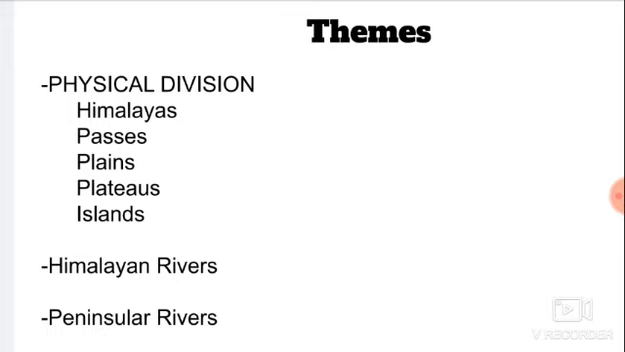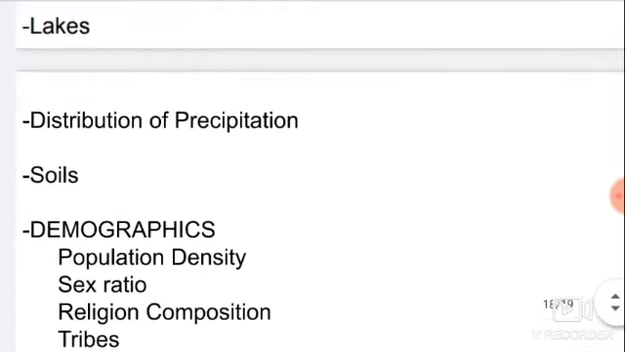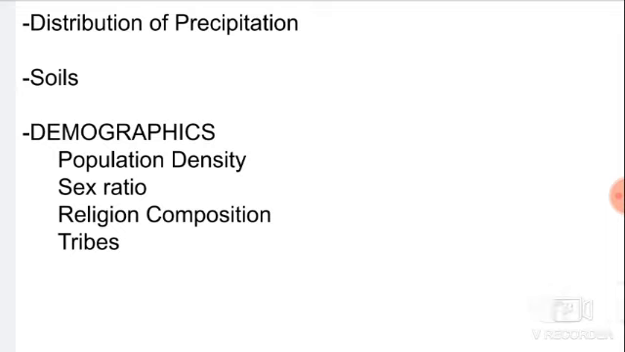These are the themes we are going to discuss as a part of this marathon. First one is physical division, which includes Himalayas, plains, plateaus, islands and passes. And then Himalayan rivers and peninsula rivers. Ramsar sites, national parks, biosphere reserves, World Heritage Sites, mineral resource distribution, energy resource distribution, lakes, distribution of precipitation, soils, and finally demographics, which include population density distribution, distribution of sex ratio, and religion composition.